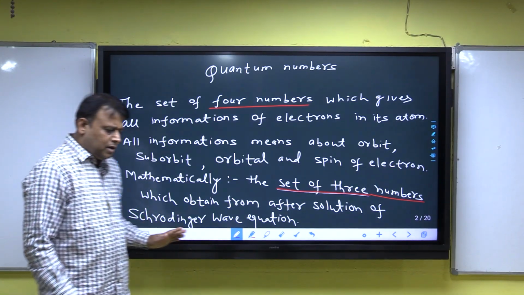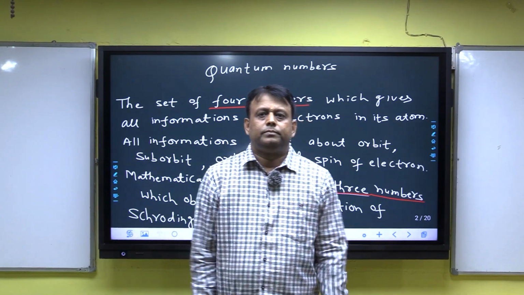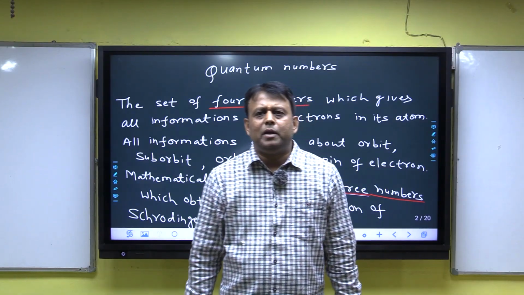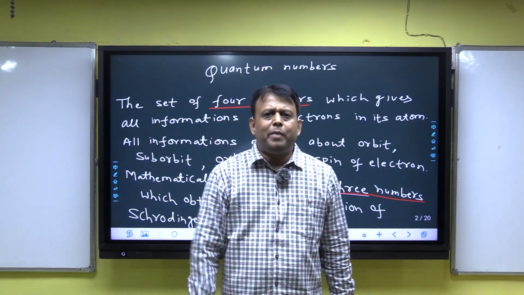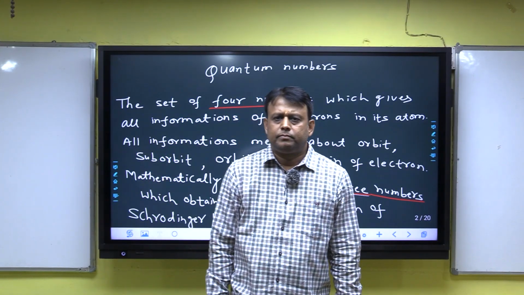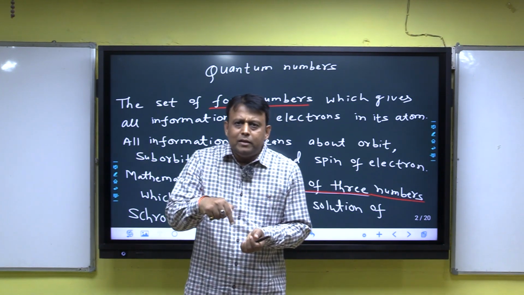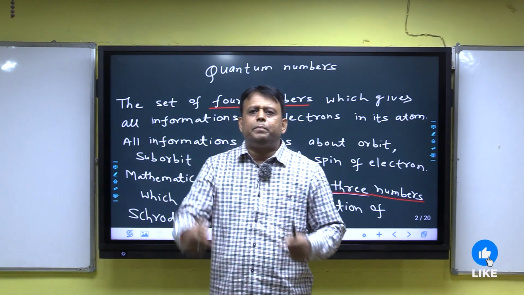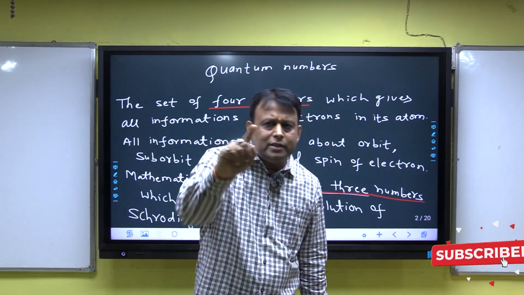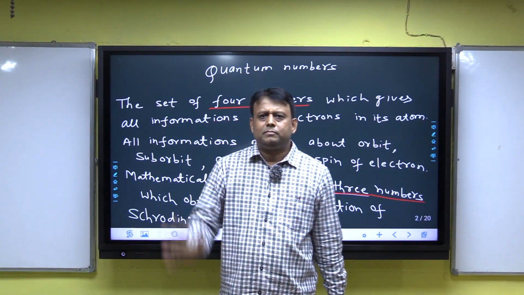Clear? Listen, if in a question it is given how many types of quantum numbers, always keep in mind answer will be four. There are four types of quantum numbers. But if in a question it is given how many types of quantum numbers according to Schrodinger wave equation, then answer will be 3.